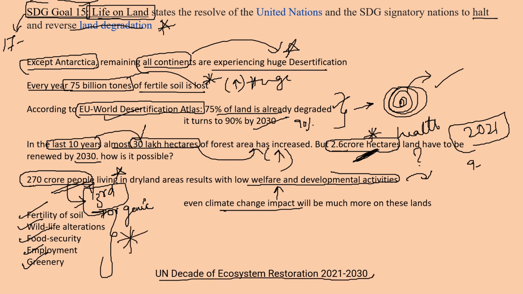And coming to next year, 2021 to 2030 was declared as the UN Decade on Ecosystem Restoration. We may discuss this in further videos.